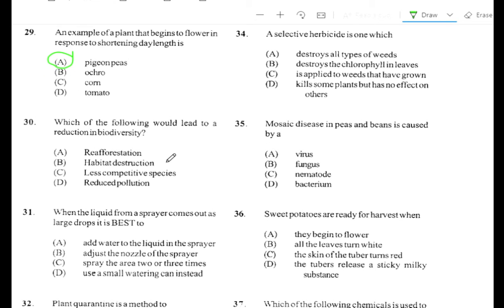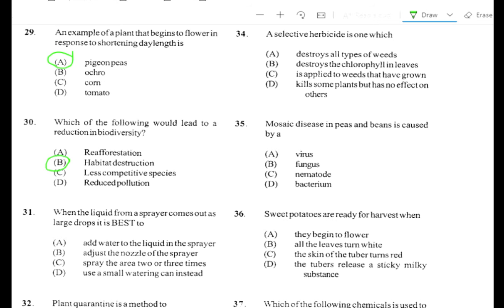Alright, question number 30. Which of the following would lead to a reduction in biodiversity? A, reforestation, that's planting of trees. No. B, habitat destruction. C, less competitive species. D, reduced pollution. The answer is B, habitat destruction.